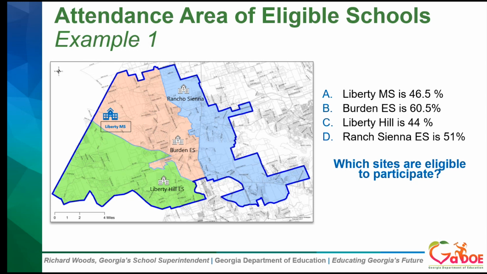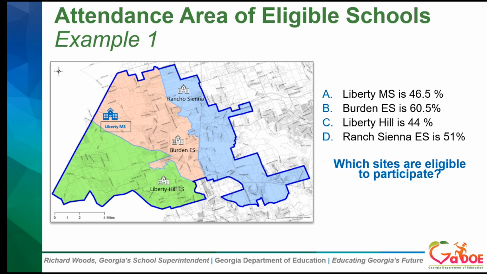The dark blue area of this entire picture is the attendance area of Liberty Middle School. The shaded light blue is the attendance area for Rancho Siena Elementary. The orange peachy color is the attendance area for Burden Elementary School, and the green is the attendance area for Liberty Hill Elementary School.